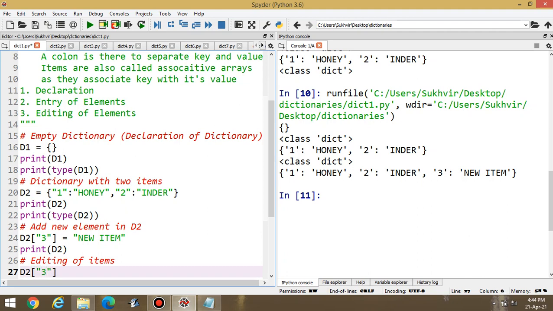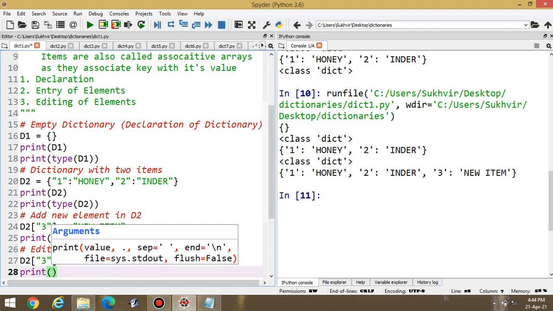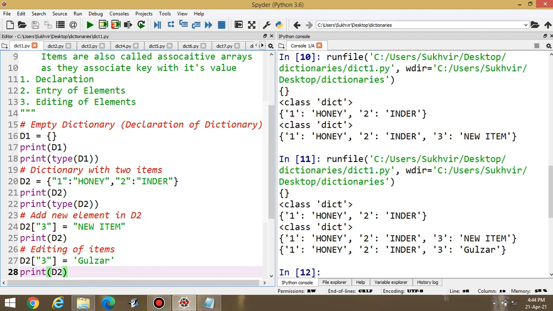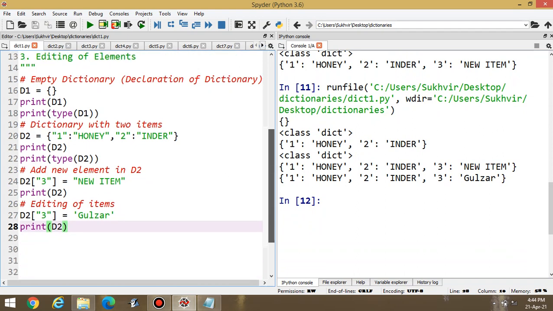In place of third, suppose I am going to change the value. Suppose I am writing here Gulzar. Okay. Now print D2. Now execute the program. Yes, you can edit the item by simply writing that value which one is required in place of indexed content.